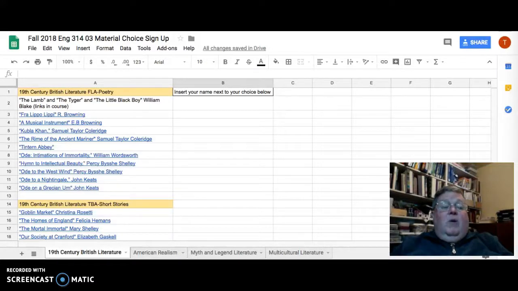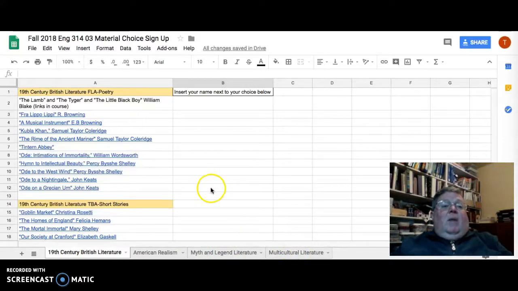I have just sent you a link to this Google spreadsheet. The purpose for this spreadsheet is for you to sign up for a specific poem, short story, and novel that you're going to write each of your 3 papers about. Notice that the spreadsheet is organized by the journals. So we have the 19th century British literature, American realism, myth and legend, and multicultural.